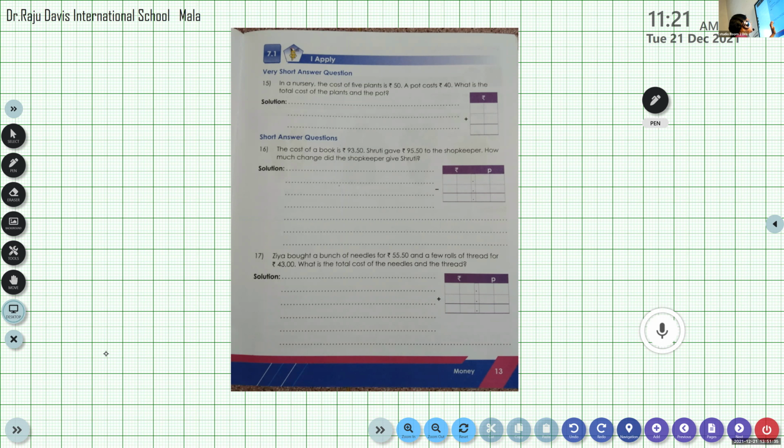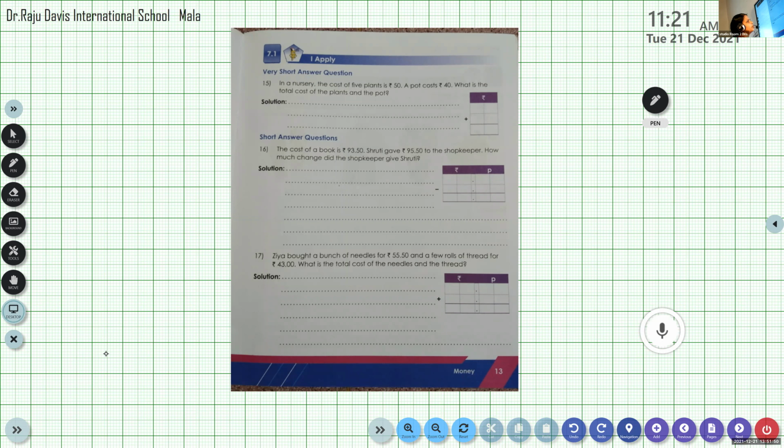So two things are there. One is a bunch of needles and it costs rupees 55, 50 paise. Then the other one is thread. It costs rupees 43. What is the total cost of the needles and the thread? So what we have to do, Arjun, here to find out the answer? It is asked what is the total. So what we have to do here? Addition. We have to add the money.